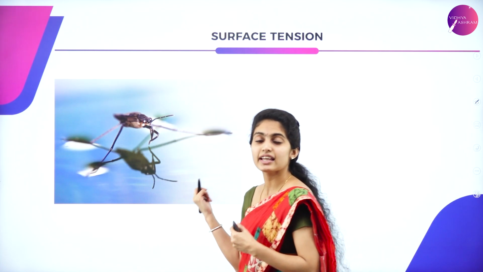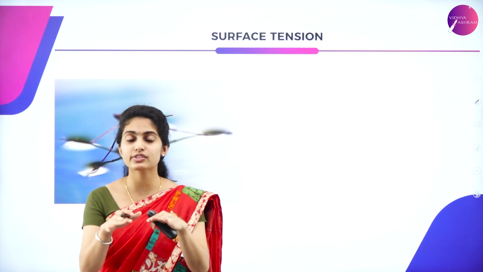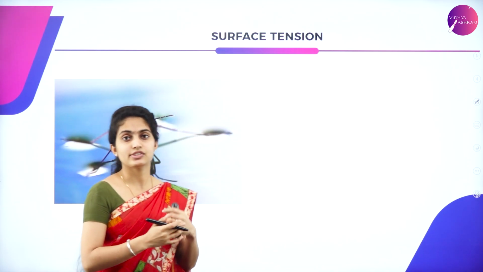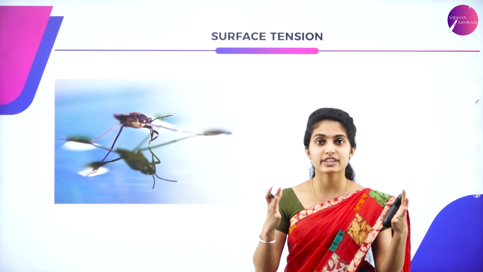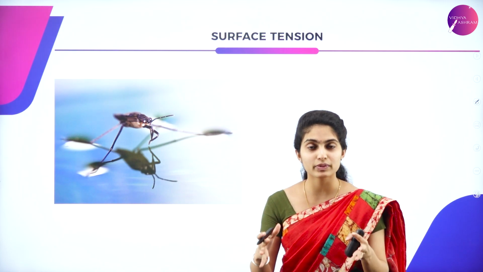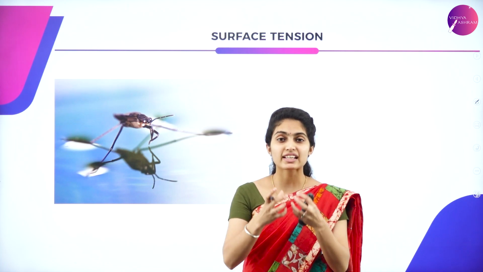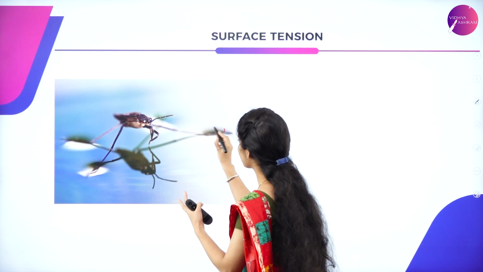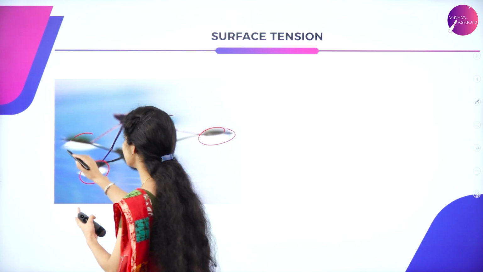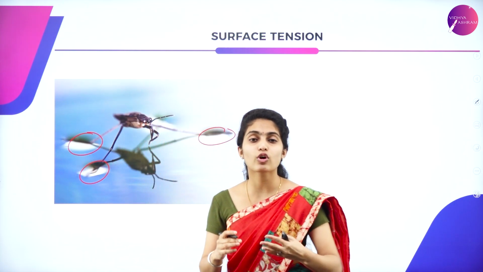Similarly, you can see insects crawling above the surface of the water. Once again, it is due to the surface tension. That is, the water itself behaves according to its own property, because water will not accept anything all of a sudden. There is water which is spread. You can see this small dent. This is the elastic behavior of the water.